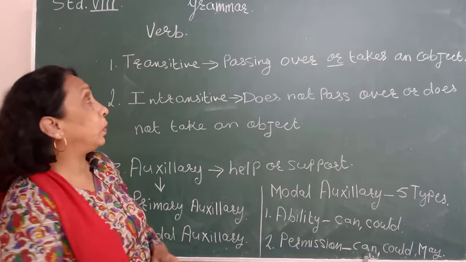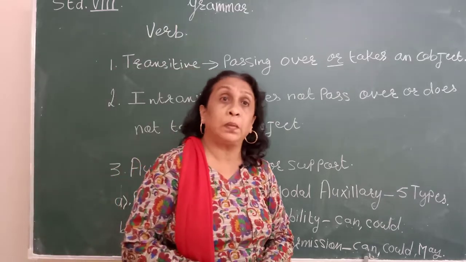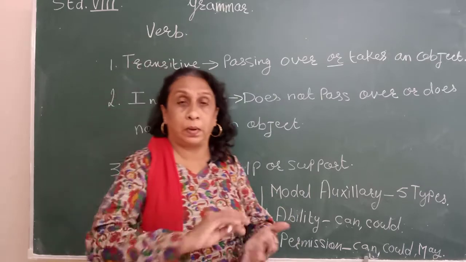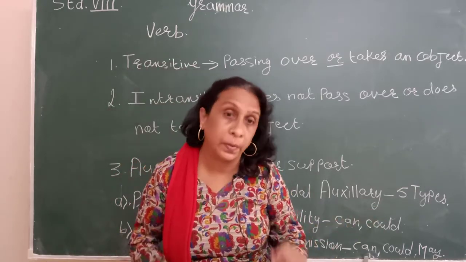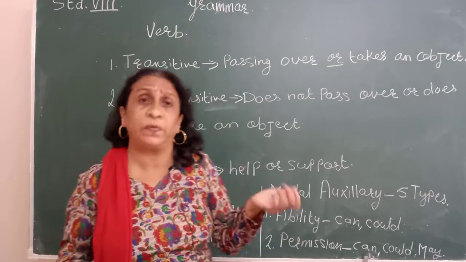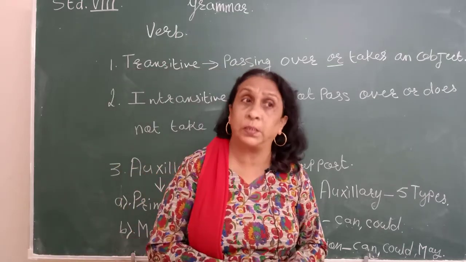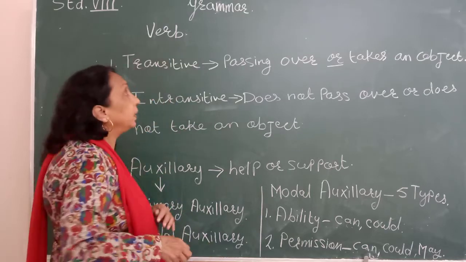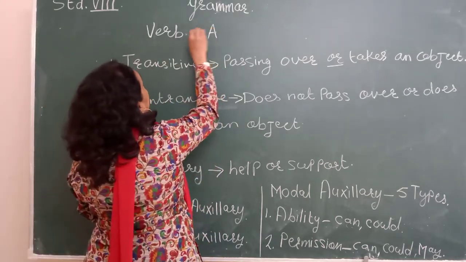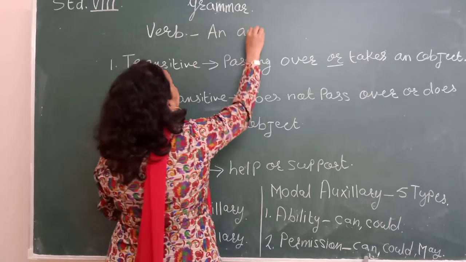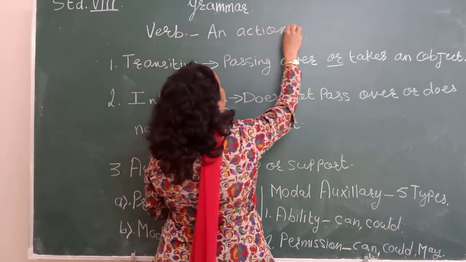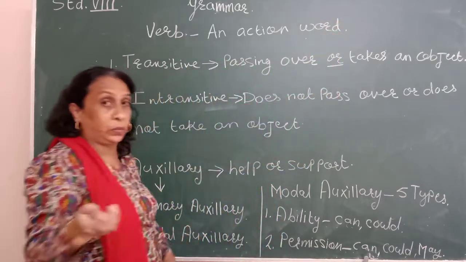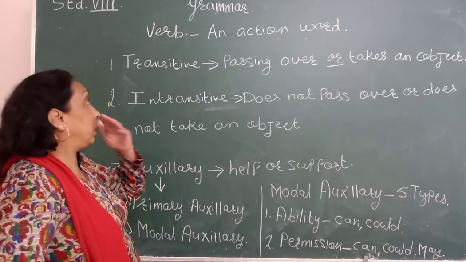Now what do you know about verb? You know a verb is an action word. It shows some action. Action means write, dance, jump, run, walk, eat. So different types of action. So an action word is called a verb. What is verb? It is an action word. Now action म्हणजे कृती. Okay. So that is called a verb.